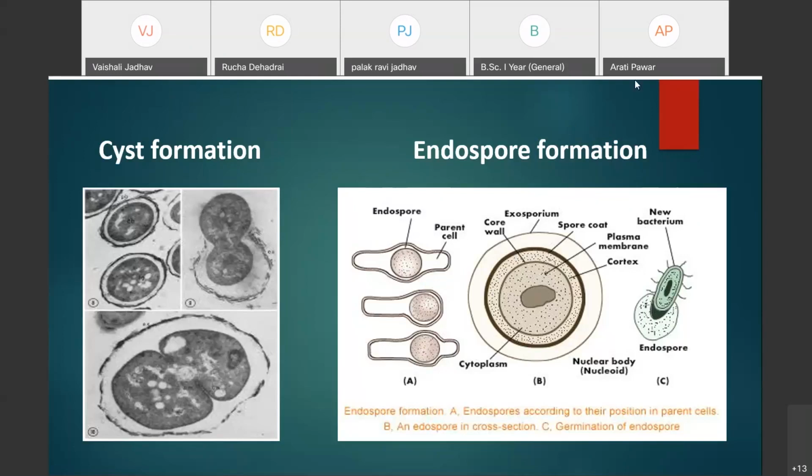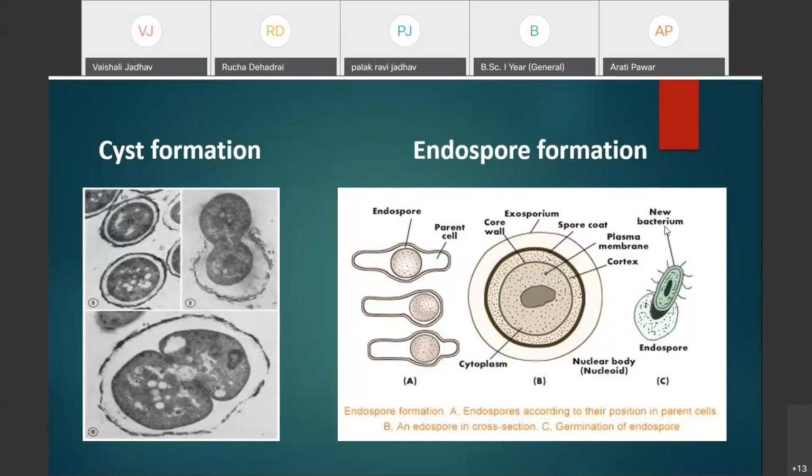That is about the structure of the endospore. Then in this photograph, you can see how exactly the germination of the bacteria takes place. The endospore does not show any detectable metabolic activity, but it remains viable for many years.